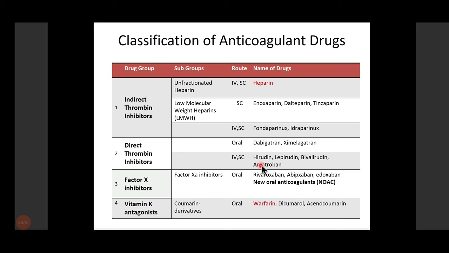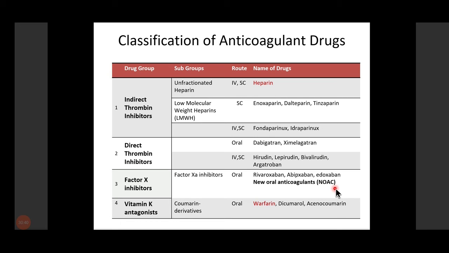Now we start with the anticoagulants. Among the anticoagulants, we have 4 groups. The very first one, नीचे से शुरू करेंगे: vitamin K antagonists, which act by inhibiting vitamin K activation. These include warfarin, dicumarol, acenocoumarol. We have factor 10 inhibitors. Among these, we have rivaroxaban, apixaban, edoxaban. These are also known as new oral anticoagulant agents.